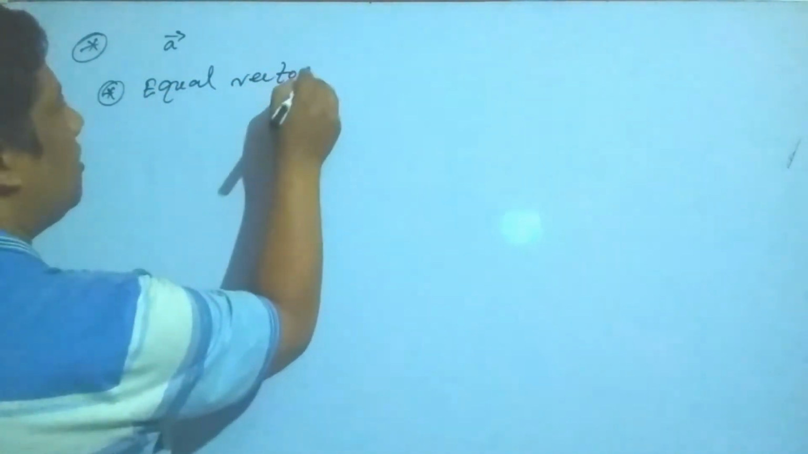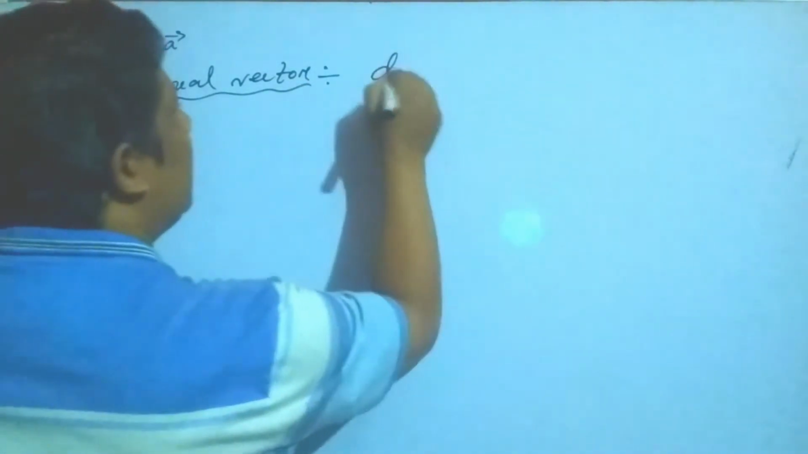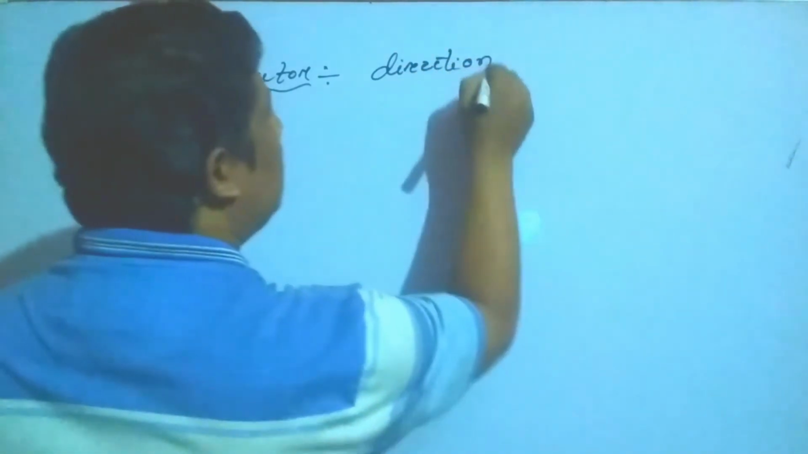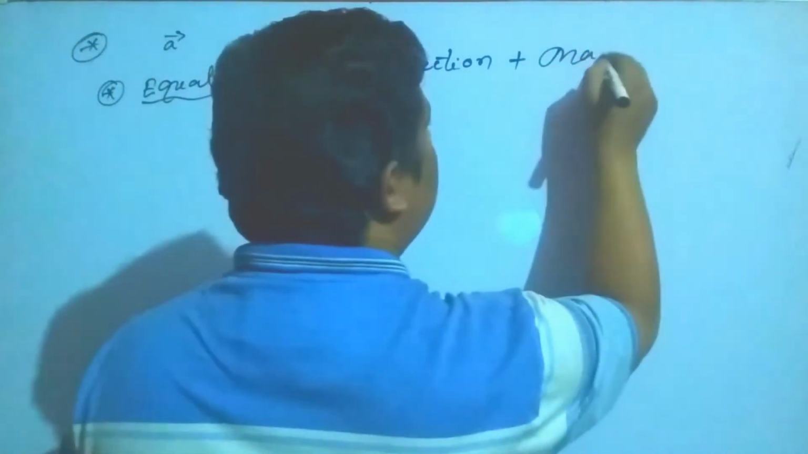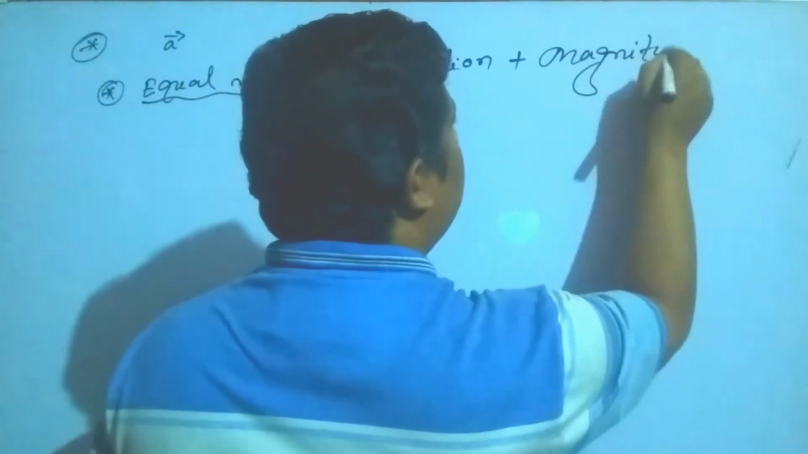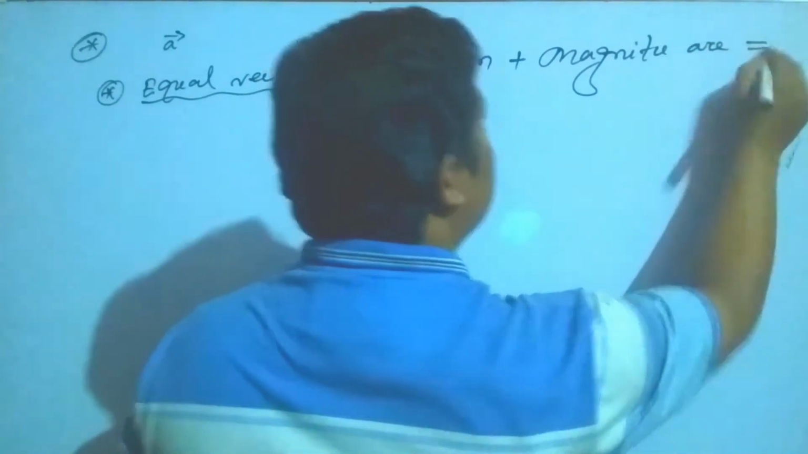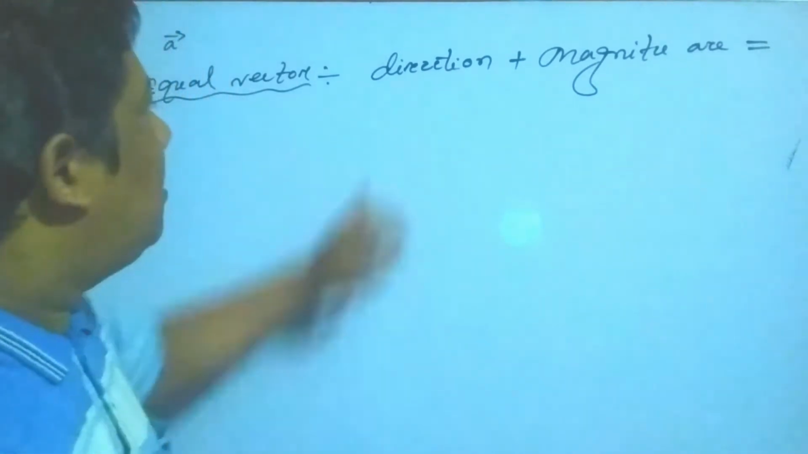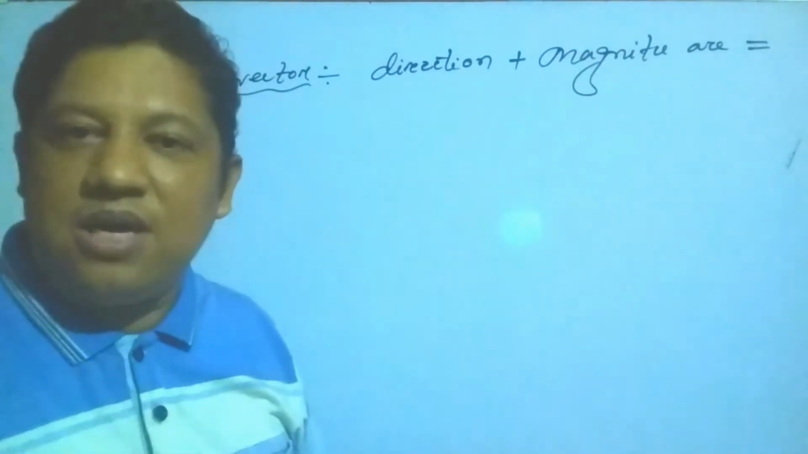Equal vectors. Two vectors are said to be equal if their corresponding coefficients are equal, and their directions are also equal, and their magnitudes are also equal. Equal vectors means that direction plus magnitude are equal, then it is called the equal vector. Two vectors are said to be equal if their direction and magnitude are equal, otherwise no.